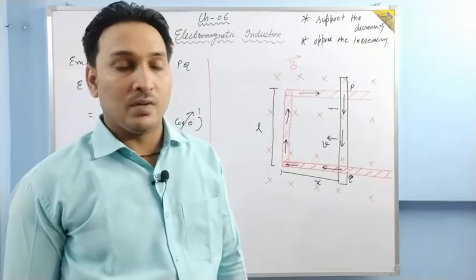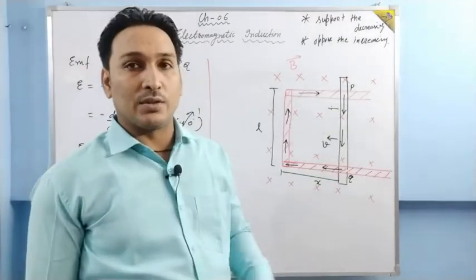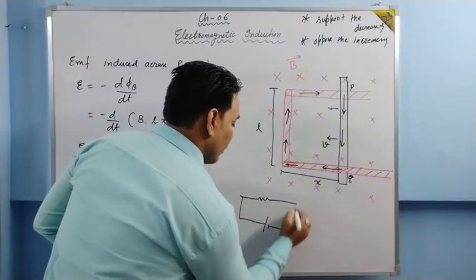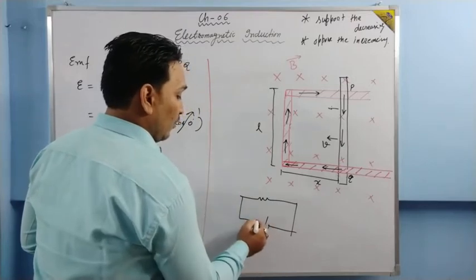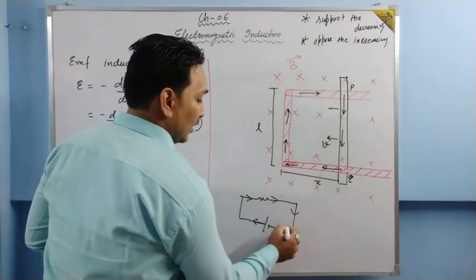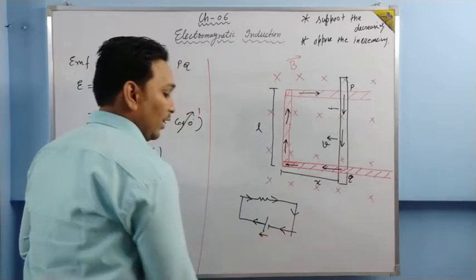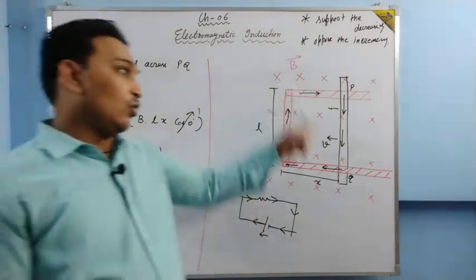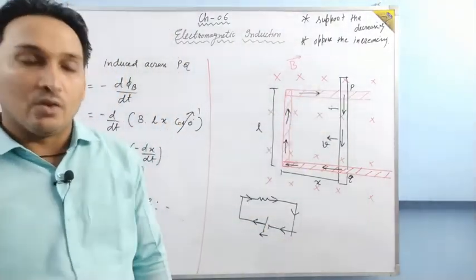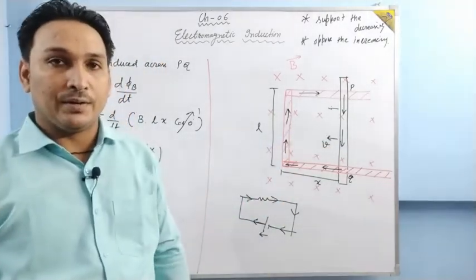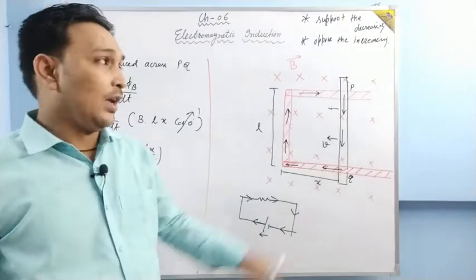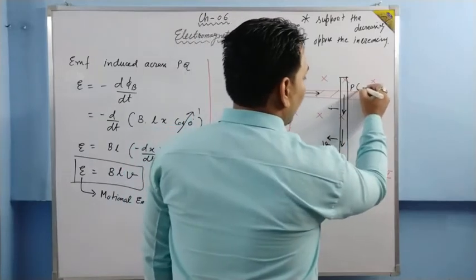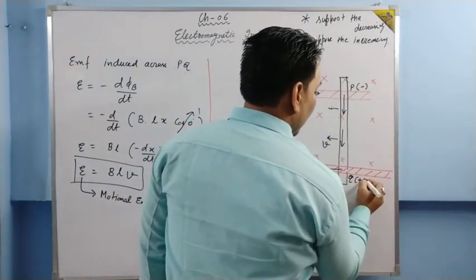But it is wrong. You have to look at this as a source. Why am I telling this? When we take a resistance like this, current is moving from the positive terminal outside the cell, but inside the cell it is going from the negative terminal to the positive terminal, means from the lower terminal to the higher terminal. So this PQ is a kind of source for you. This PQ is moving, this PQ develops the current. In the source, current moves from lower potential to the higher potential.